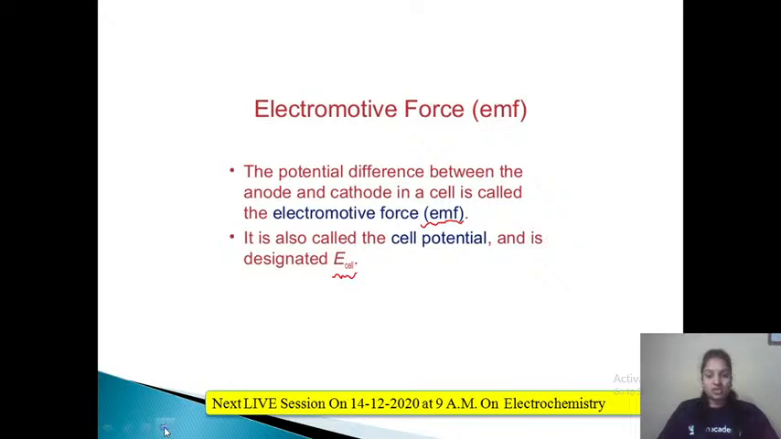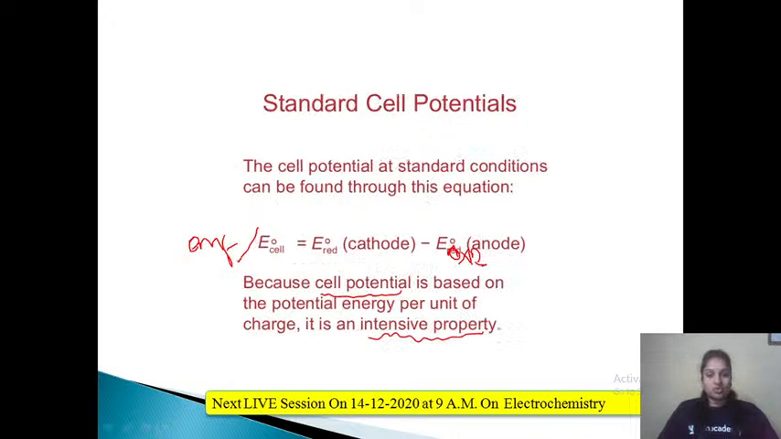So EMF or cell potential, it is same. So formula is E cell is equals to E reduction or E cathode, or E right minus E anode or E oxidation or E left. And this EMF or cell potential is an intensive property, right?